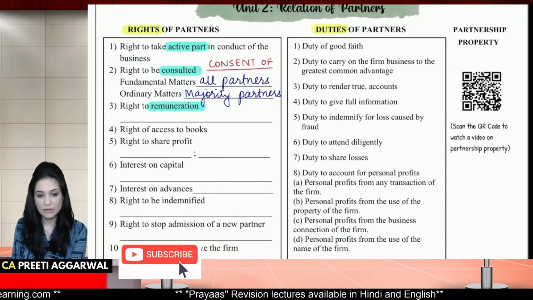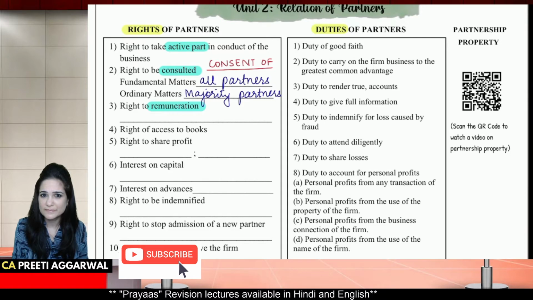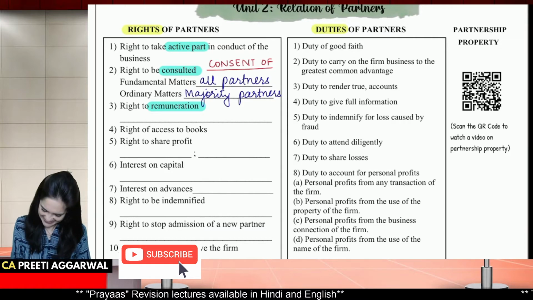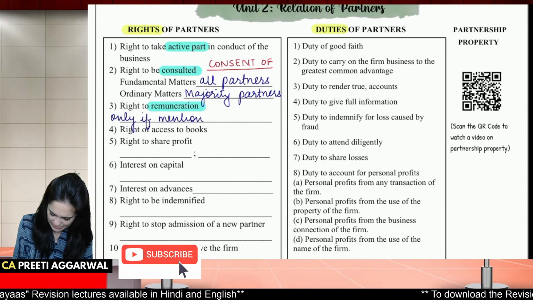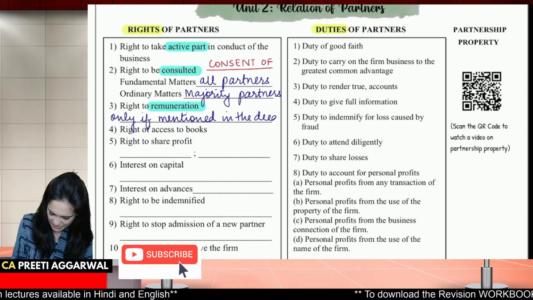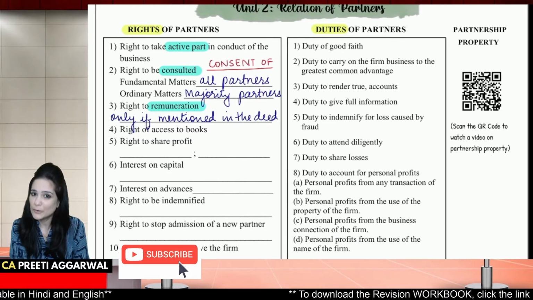Is every partner entitled to receive salary, commission, remuneration? No, he will receive only if it is mentioned in the deed. Yes, very good. He will receive only if allowed by the deed.